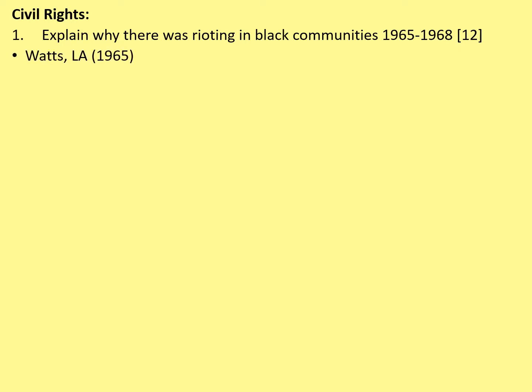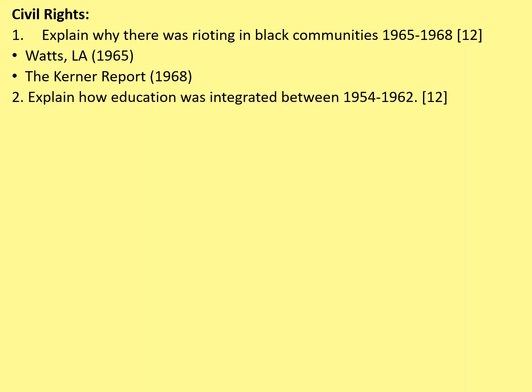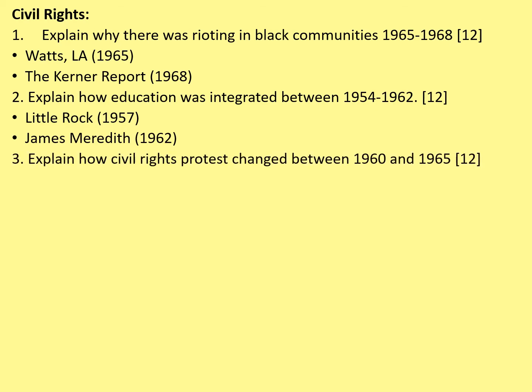Your stimulus points would be Watts, LA 1965 and the Kerner Report 1968. It's important with these questions to have a look at the date range and make sure that your examples are drawn from within that date range. Explain how education was integrated between 1954 and 1962. Again, be careful with the date range. Your stimulus points are Little Rock in 1957 and James Meredith in 1962.